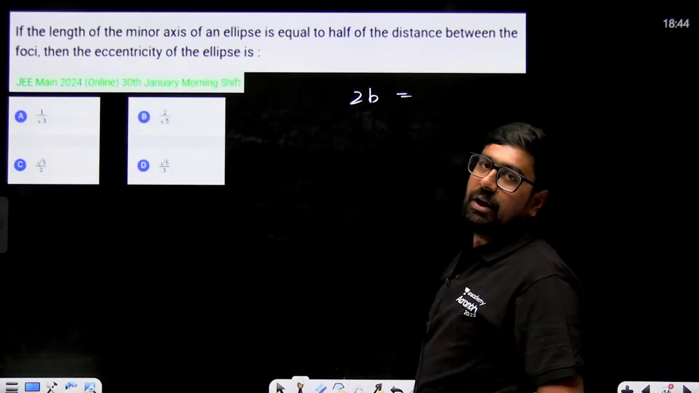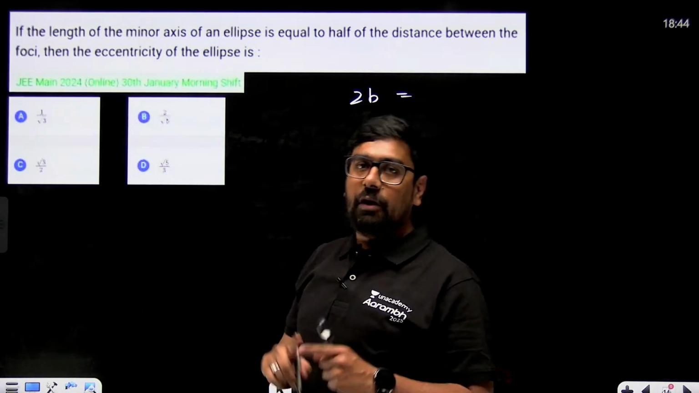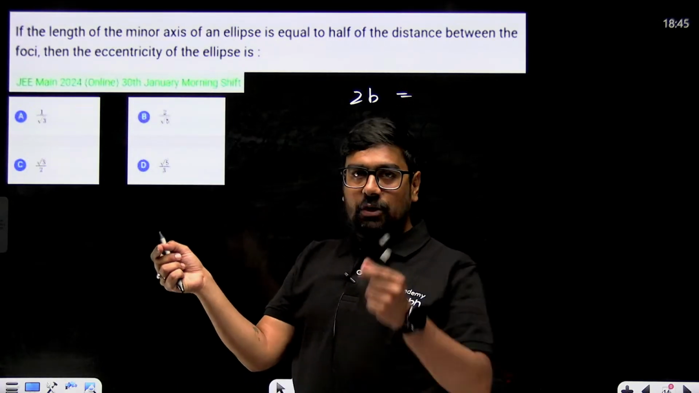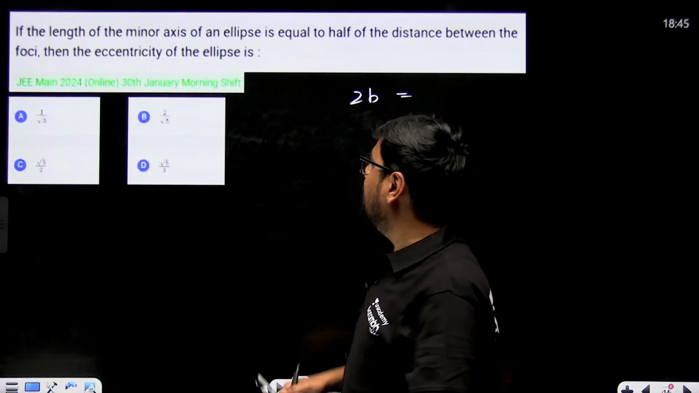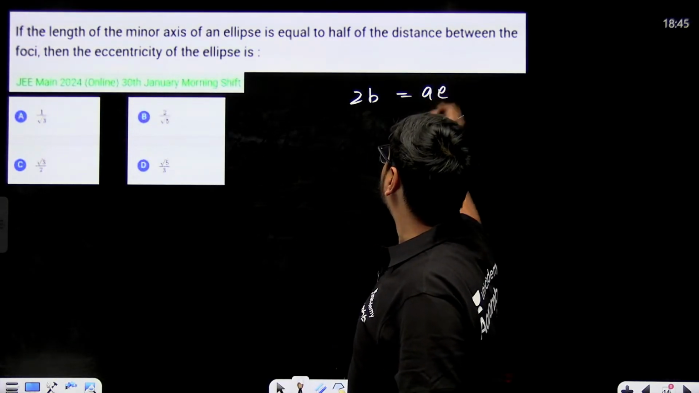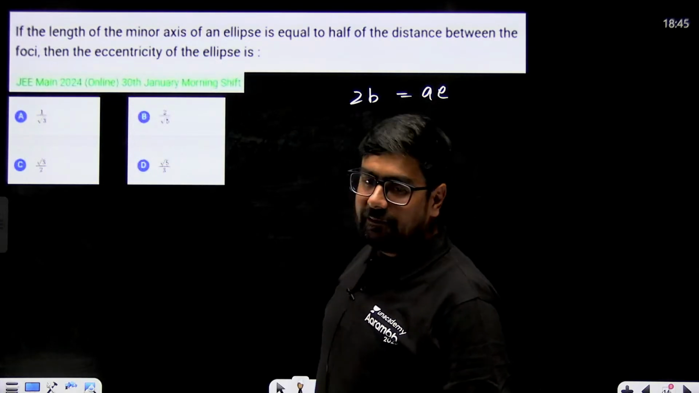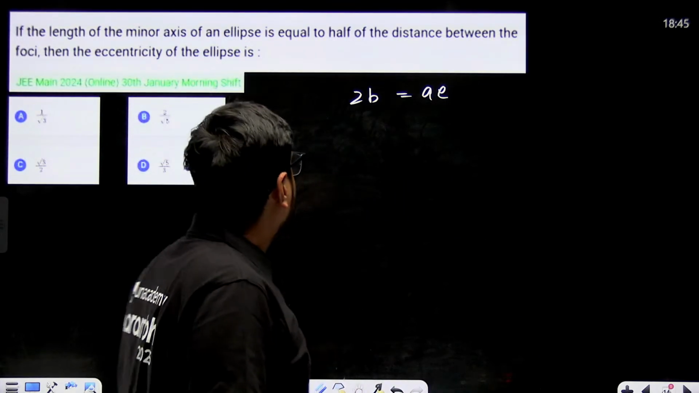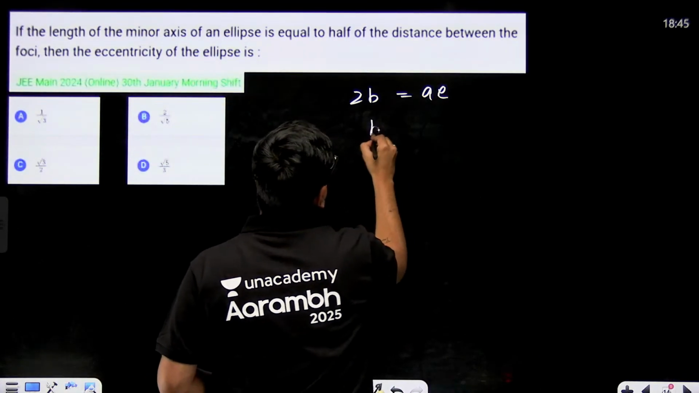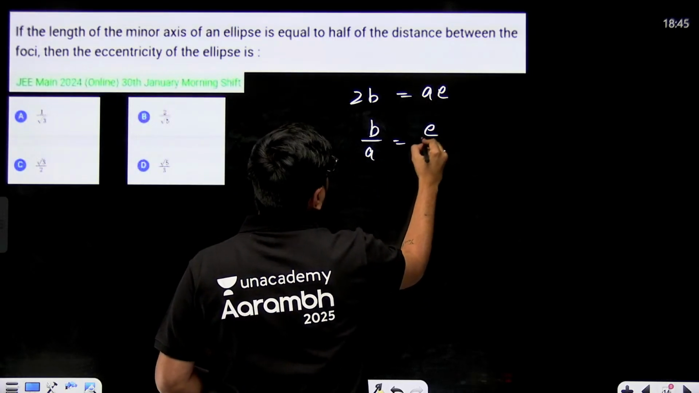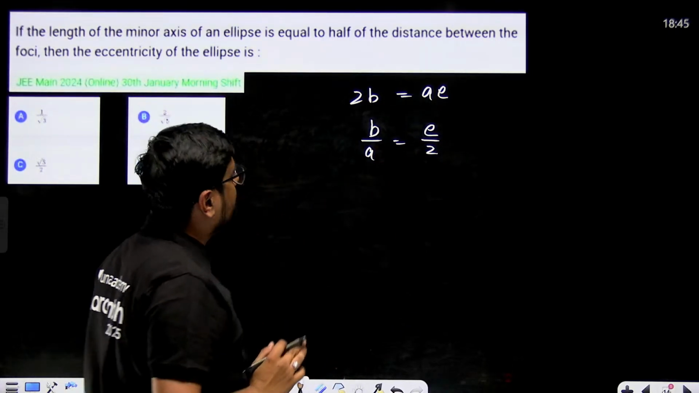between the foci. What is the distance between the foci of a horizontal ellipse? (AE, 0) and (minus AE, 0), the distance will be 2AE. Half of that will be equal to AE. So your B by A is equal to E by 2.